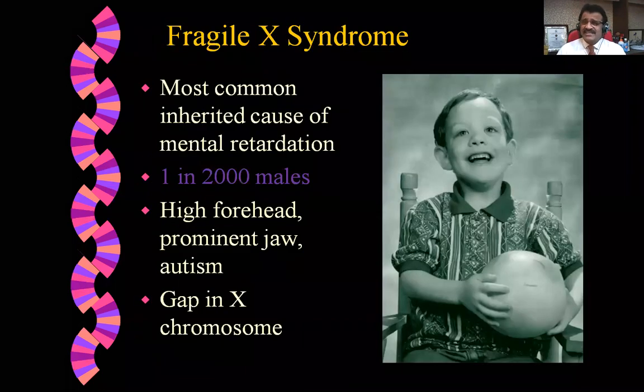Now Fragile X syndrome means what? Most common inherited cause of mental retardation. So these offspring, these children, suffer from mental retardation. It occurs in 1 in 2,000 males. High forehead: if you look at this boy, he has a high forehead, and a prominent jaw. You can see this jaw is prominent, and autism. They have mental retardation, a gap in the X chromosome. It is characteristic of this.